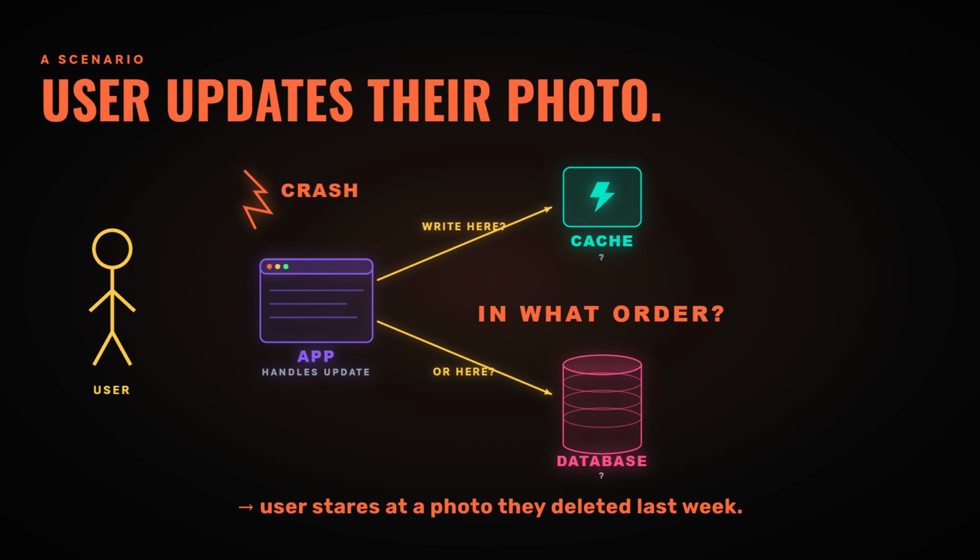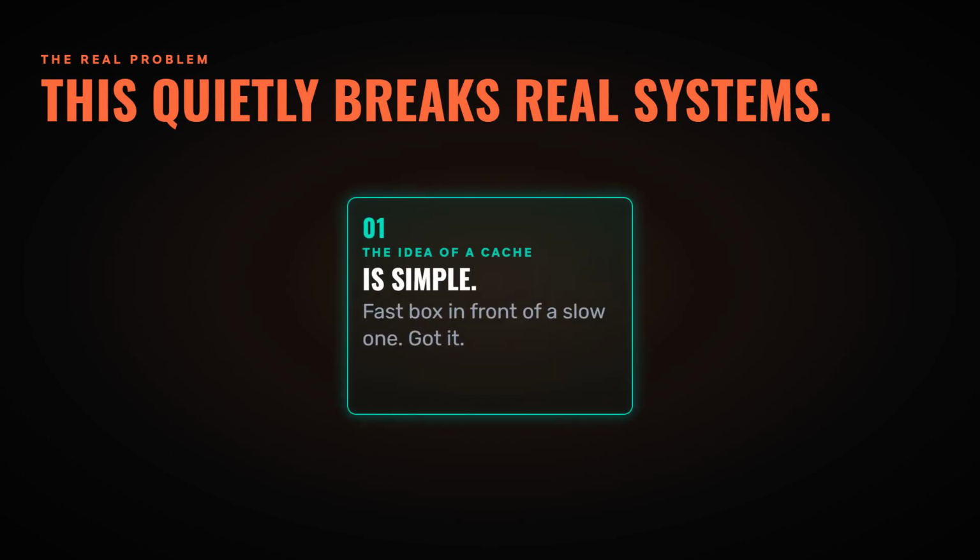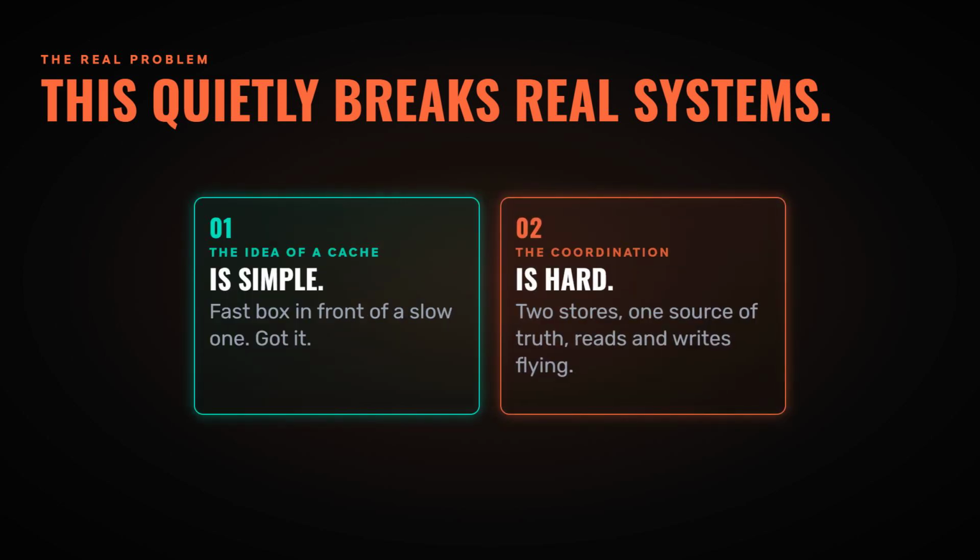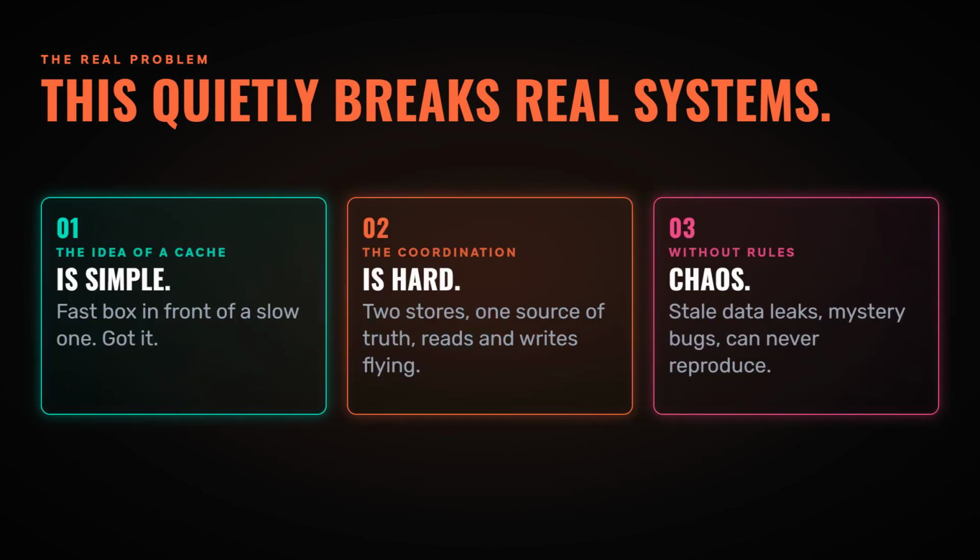This is the part of caching that quietly breaks real systems, not the idea of cache. That's simple. It's the coordination. Two stores, one source of truth, a constant stream of reads and writes flying in, and no clear rulebook for who does what. If you don't decide this on purpose, you end up with a tangled mess. Some parts of your code write to the cache, some don't. Some reads go around it. Stale data leaks out, bugs appear that only happen on Tuesday at 3 p.m., and you can never reproduce them.